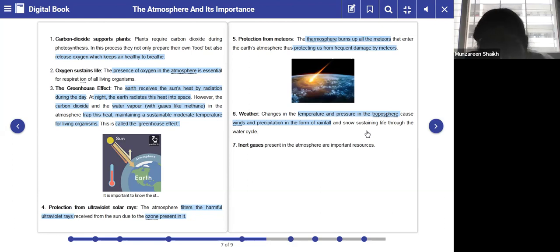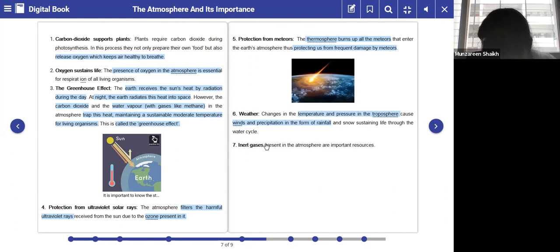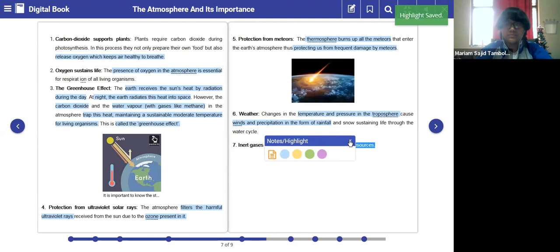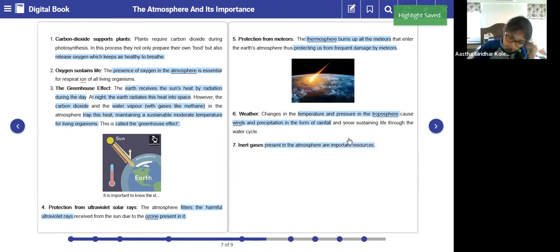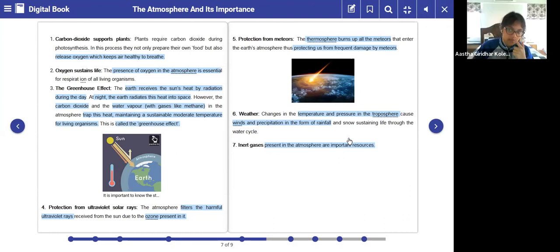They are present in the atmosphere. They are important for what? For the natural resources. So we get natural resources through these gases. So these are all the seven importances of the atmosphere. Everybody understood? Yes, ma'am.